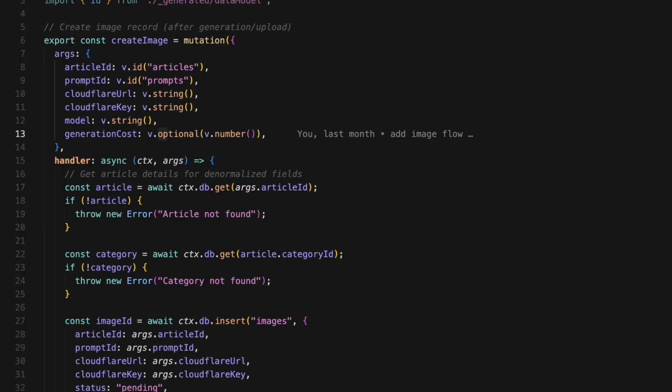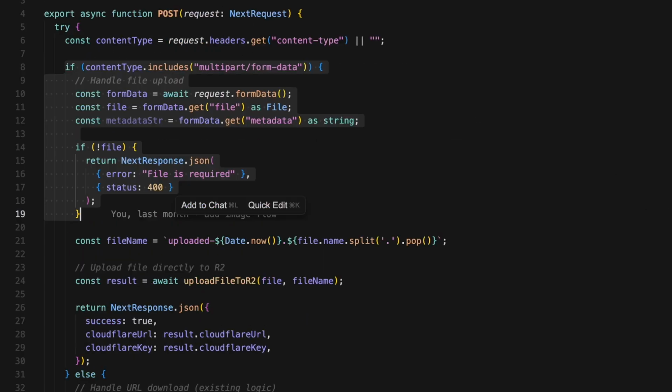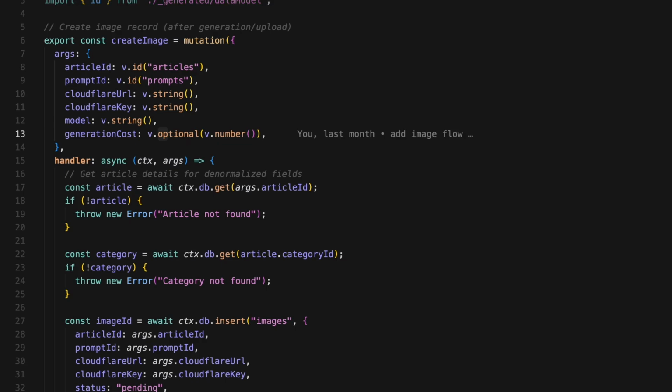Step 6, creating the database record. Now we need to save this to the database. The front end calls the Convex mutation, createImage, in convex/images.ts. So we go back to Convex and it's images.ts.